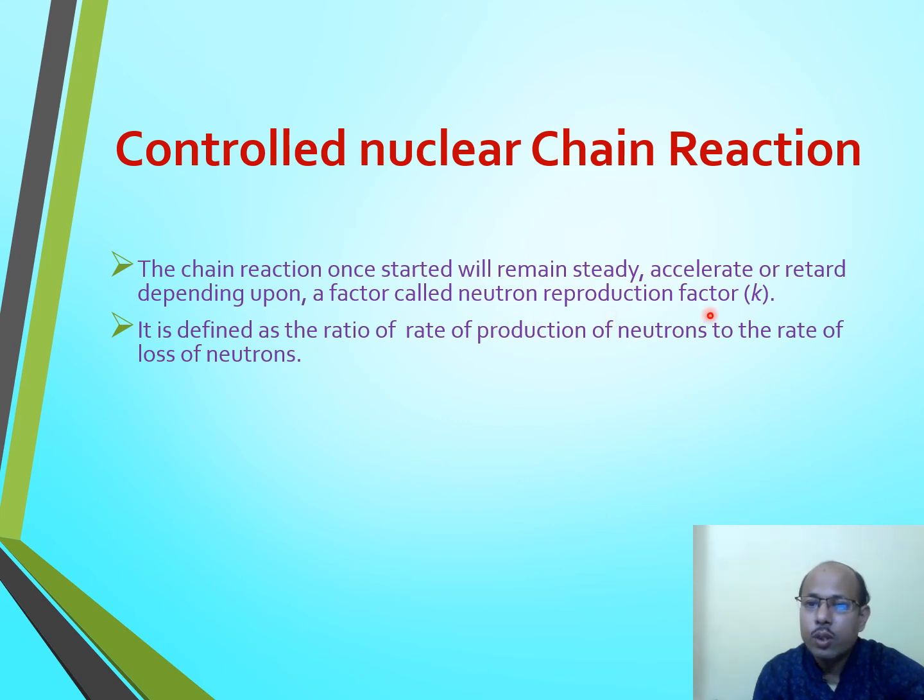Neutron reproduction factor K means how many neutrons are produced in a generation and how many neutrons are lost in a generation. It is defined as the ratio of the rate of production of neutrons in a particular generation to the rate of loss of neutrons in a particular generation.